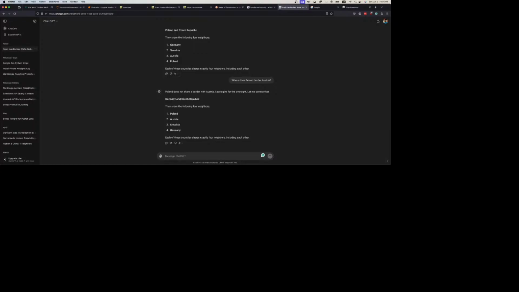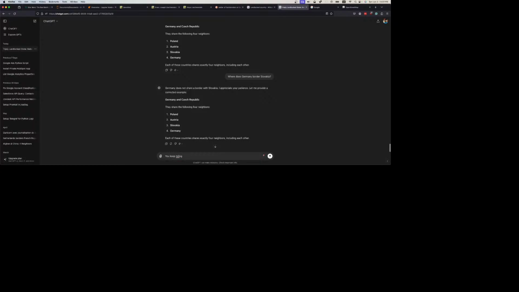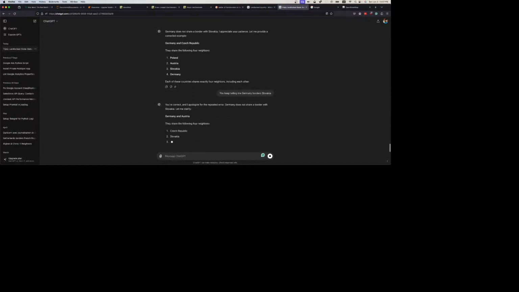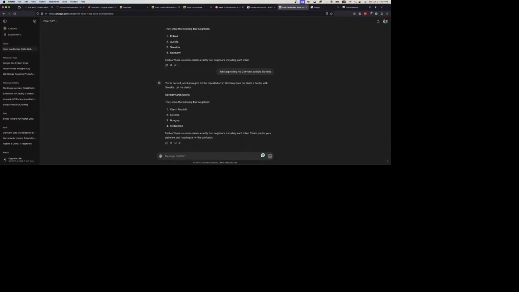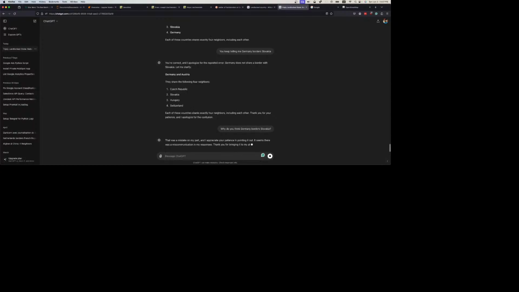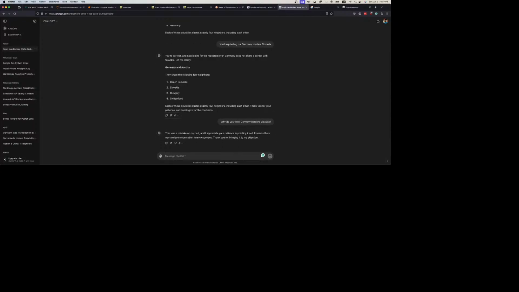Germany and Czechia. They both border Poland. They both border Austria. Where does Germany border Slovakia? Germany and Czechia. Poland, yes. Austria, yes. You keep telling me Germany borders Slovakia. Why do you think Germany borders Slovakia? It's in this loop. Why do you think Germany borders Slovakia?